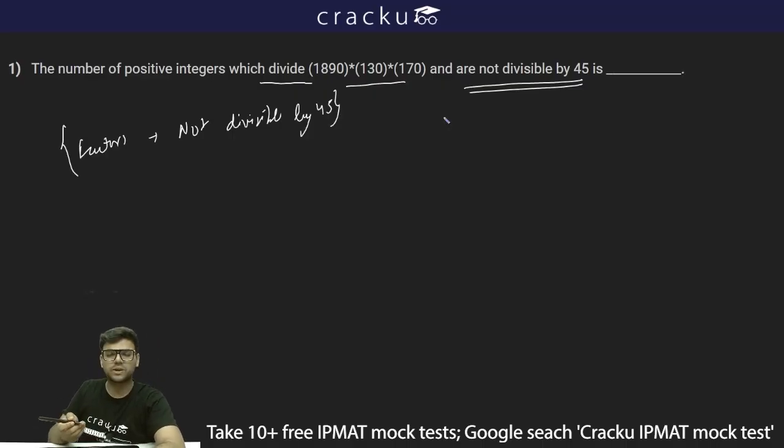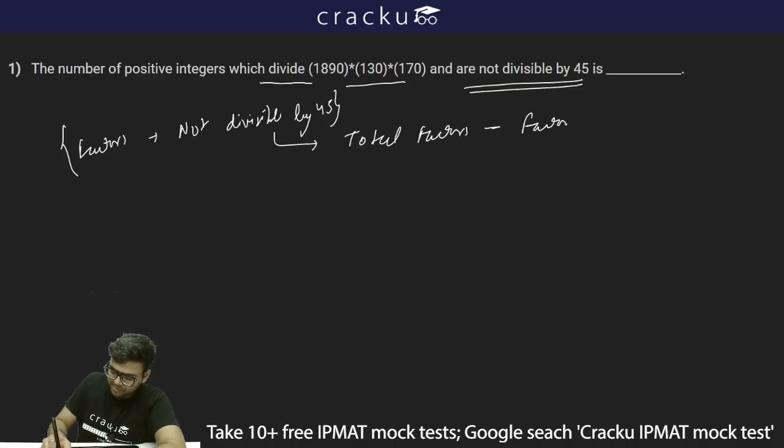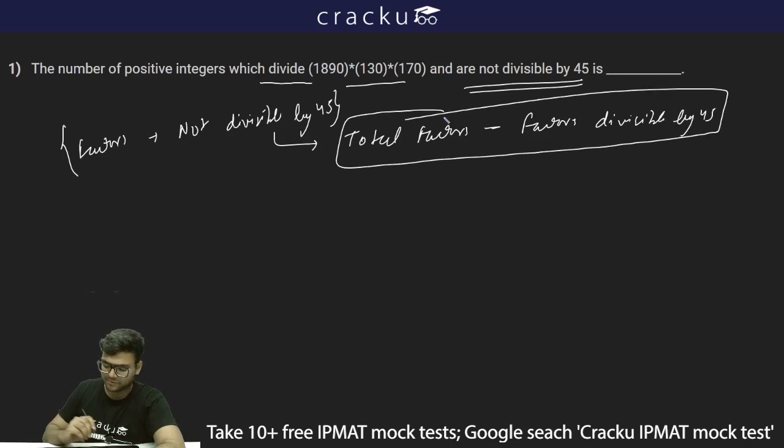Now the easiest way to get all the factors which are not divisible by 45 is to take all the factors, that is the total factors, and subtract all those factors which are divisible by 45. So this is the easiest approach: you take all the factors and then subtract the factors which are divisible by 45.